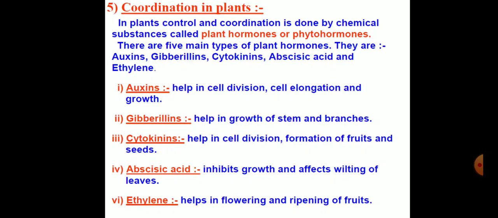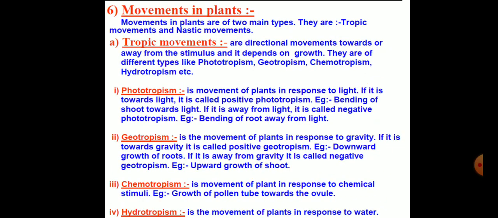And when we see the functions, here I have mentioned certain examples. Auxin helps in cell division, cell elongation and growth. Gibberellin helps in the growth of stem and branches. Cytokinin helps in cell division and formation of fruits and seeds. Abscisic acid inhibits growth and affects wilting of leaves. Ethylene helps in flowering and ripening of fruits.